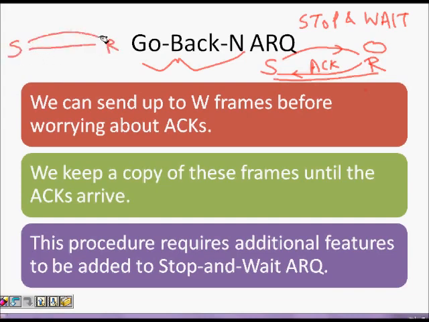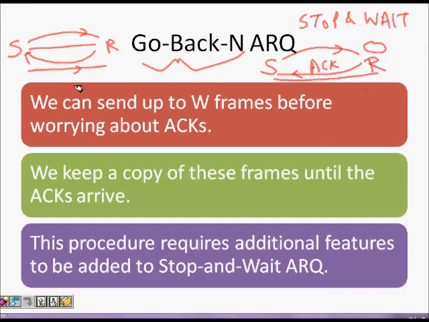Only after the ARQ arrives can he send another packet. So the channel is not utilized much and throughput is less for this protocol. It provides us flow control, but it's not that efficient.